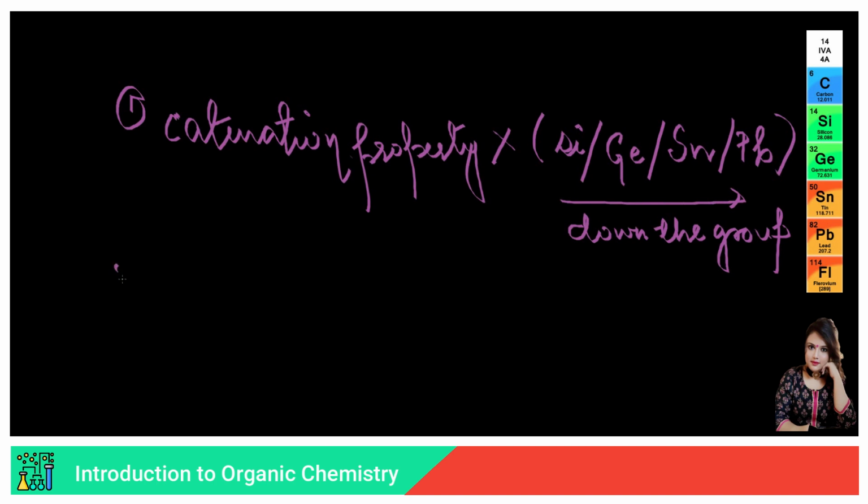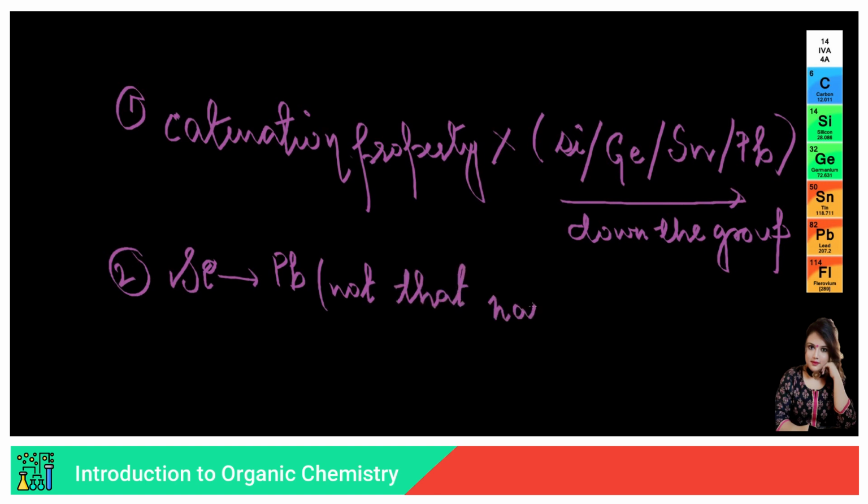Another reason, which is maybe not that important, but it also plays quite a vital role according to me, is that as naturally occurring as carbon is, silicon to lead is not that naturally occurring as compared to carbon.